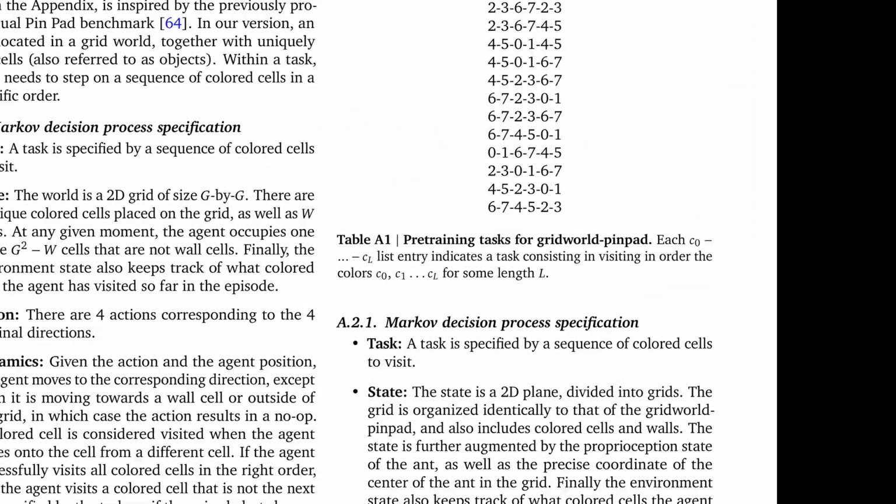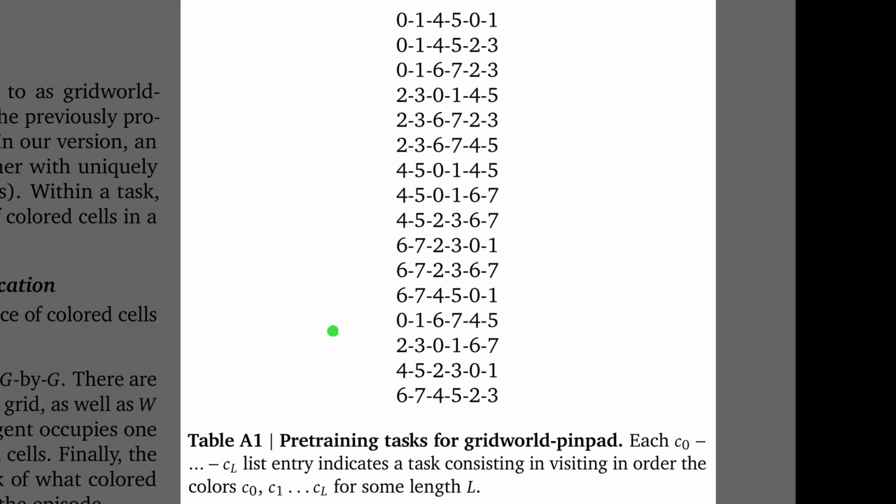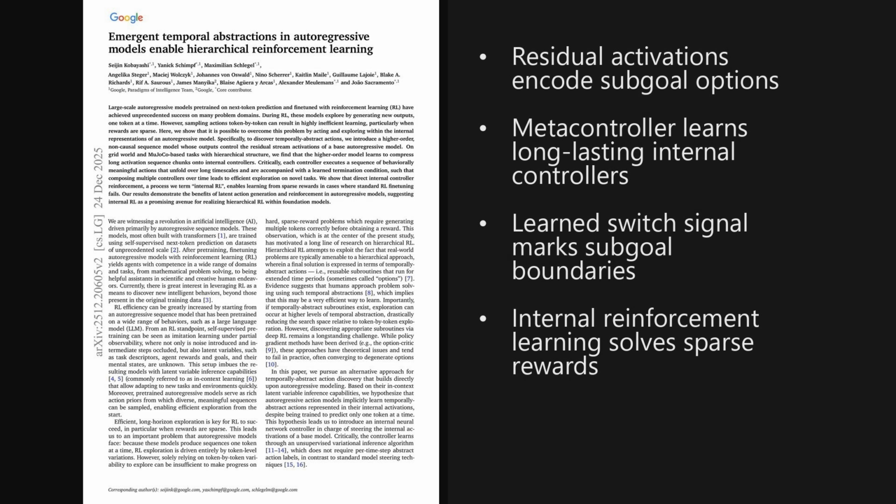Table A1 spells out what the model practices during pre-training, which matters because the later sparse reward tests recombine these pieces in new ways. The table lists sequences like 0 to 1 to 4 to 5, where each number is a colored cell the agent must visit in order. The top entries emphasize the subgoal chunk 0 to 1 paired with different follow-ups. The bottom entries mirror that structure for the other chunks, so the training set covers many compositional permutations without defining a single fixed script.